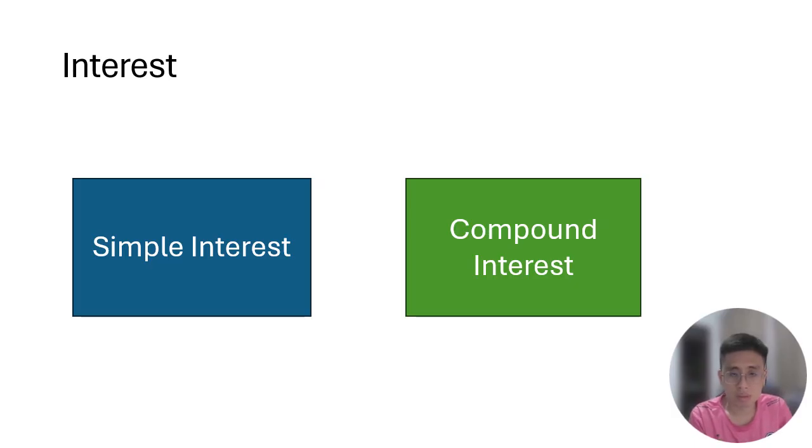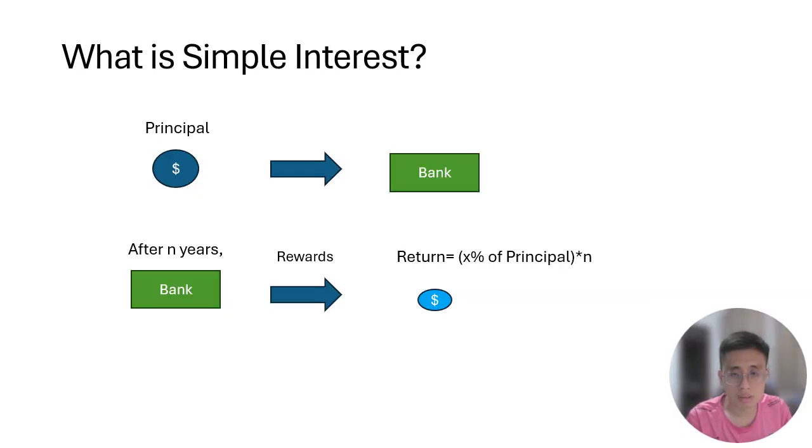We're going to learn interest. There are two types of interest: one is simple interest, and the second one is compound interest. So what is simple interest? Let's say, for example, your father has an amount of money, the principal, for example 2,000 ringgit or 5,000 ringgit, and saves it in the bank. In the bank we have a savings account. When you open an account, you can save an amount of money into the bank. After a few years, the bank will reward you with a certain amount of money, which is a few percent of your principal.